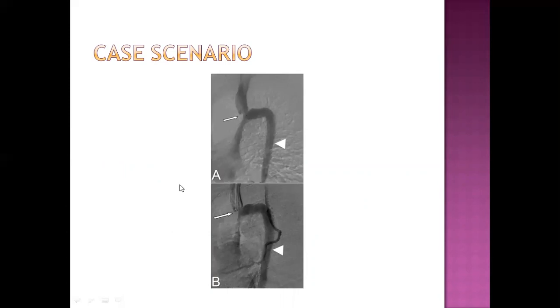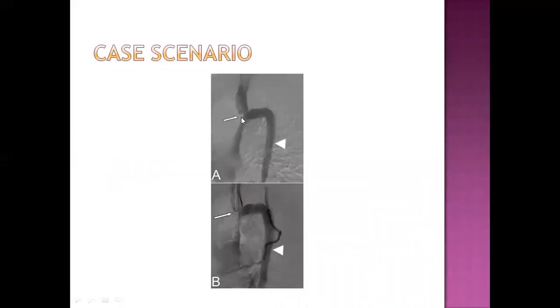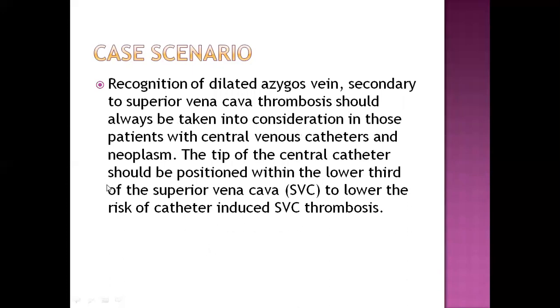Basically, in the picture, the superior vena cava is wide, the diameter is big, whereas usually we see the azygos vein is comparatively very narrow. But in this case, the superior vena cava is obstructed and there is compensatory dilatation of the azygos system of veins. So that is the dilated azygos vein we are finding because of the obstruction of the superior vena cava.